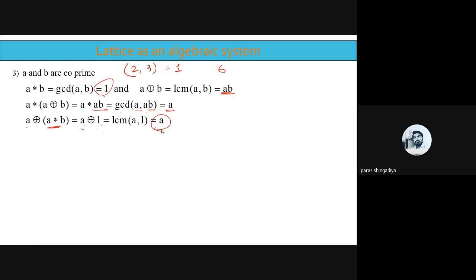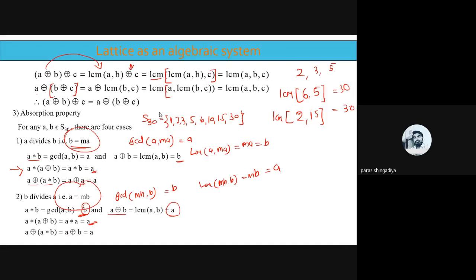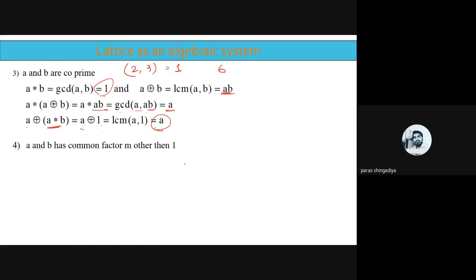So 3 cases are complete now. In the fourth case we consider this pair: A and B have a common factor m other than 1. For example, if I consider this choice from the set, 6 and 10. I have considered 6, 10 as a case of 4.